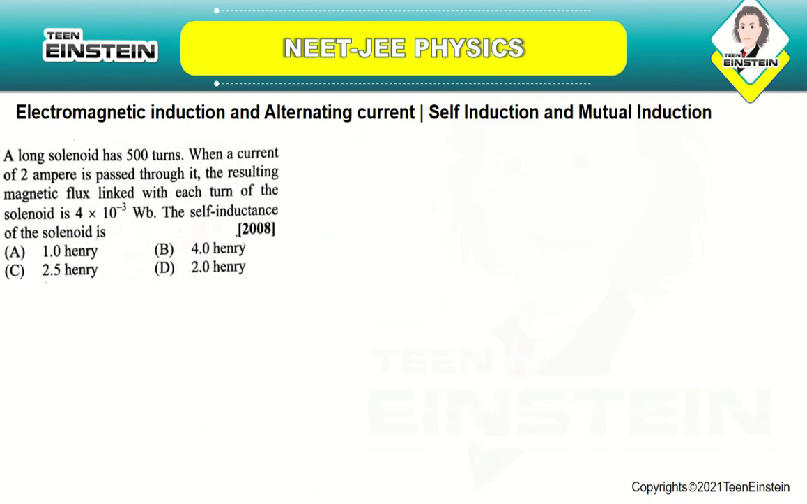A long solenoid has 500 turns. When a current of 2 ampere is passed through it, the resulting magnetic flux linked with each turn of the solenoid is 4 into 10 power minus 3 Weber. The self inductance of the solenoid is 1 Henry, 4 Henry, 2.5 Henry or 2 Henry. So this is also a similar kind of a problem. We are going to make use of the same formula. L is equal to N phi by I.